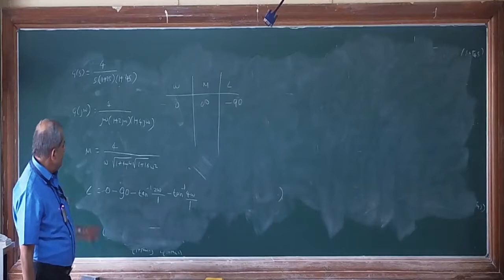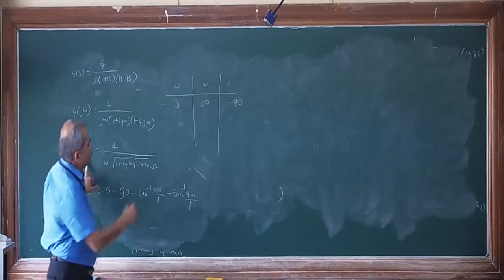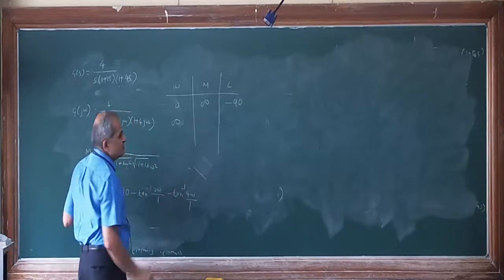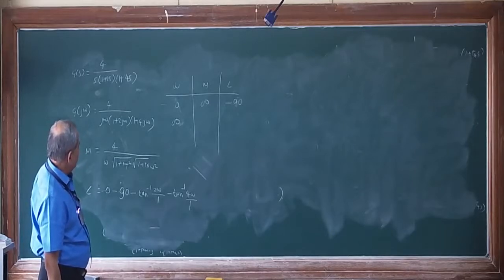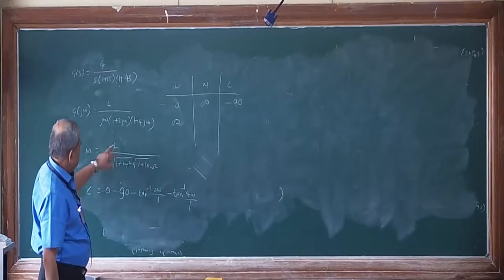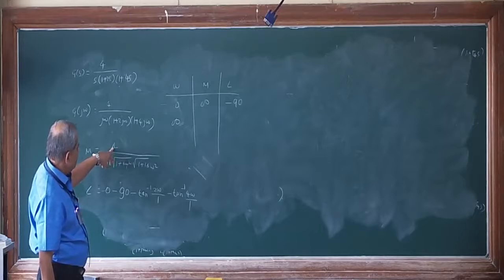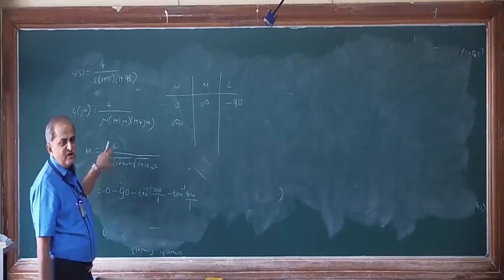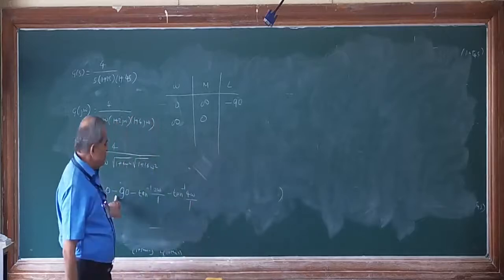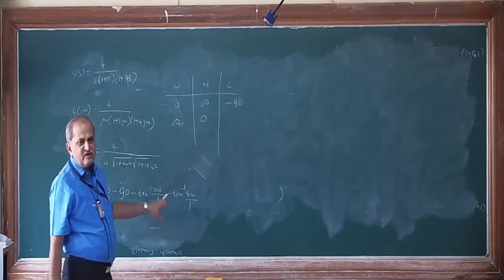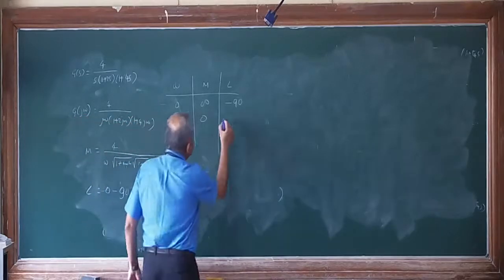Then the second value is, when you put omega equal to infinity in the magnitude equation, anything divided by infinity is 0. The angle is minus 90, this is also minus 90, this is also minus 90, so that is minus 270.